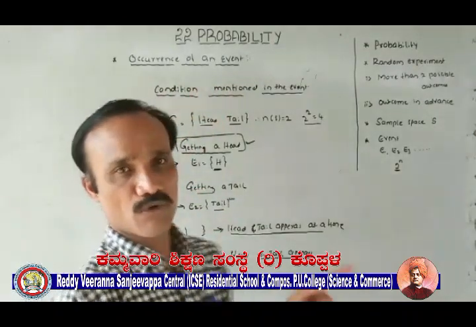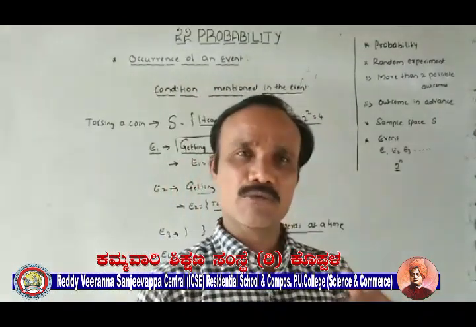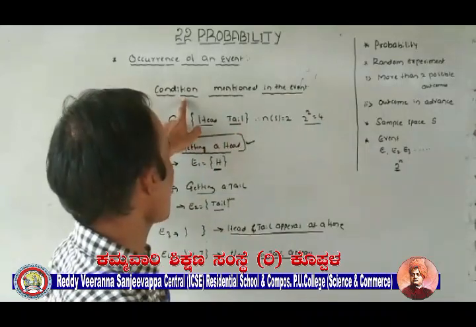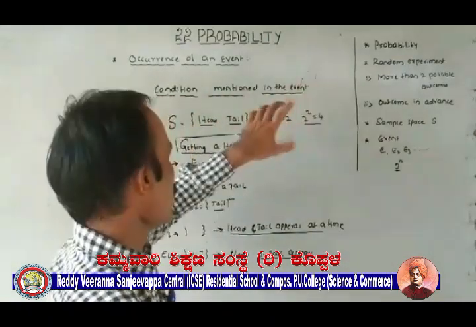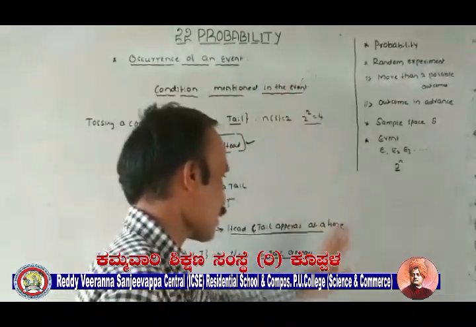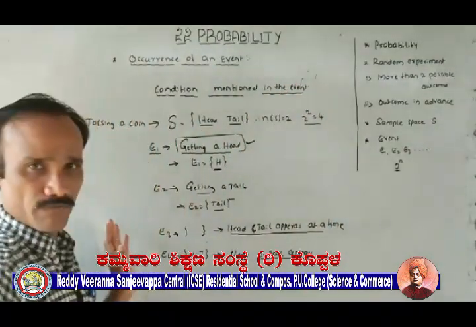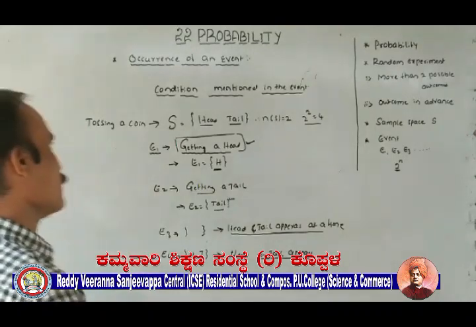When the outcome of a random experiment satisfies the condition mentioned in the event, we say that event has occurred. Is it clear? Okay? Right. Next one.